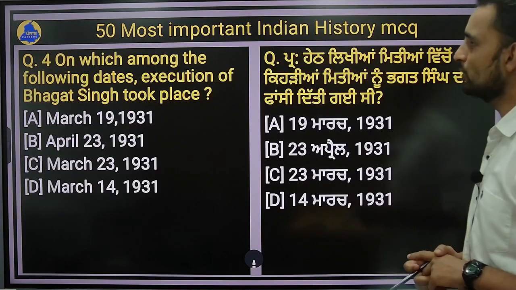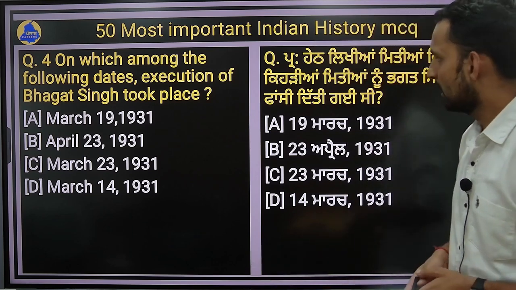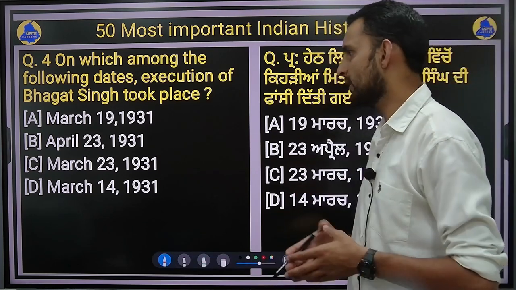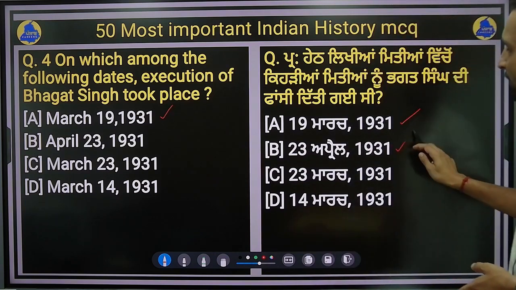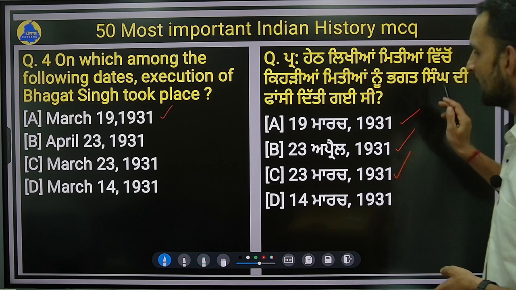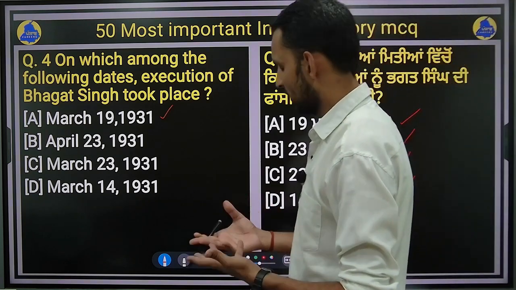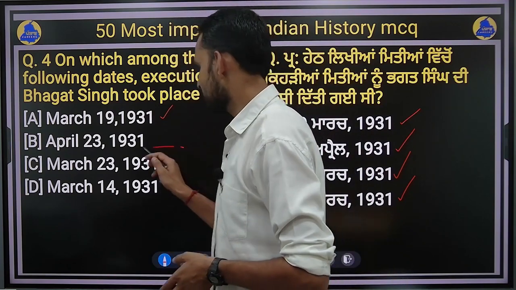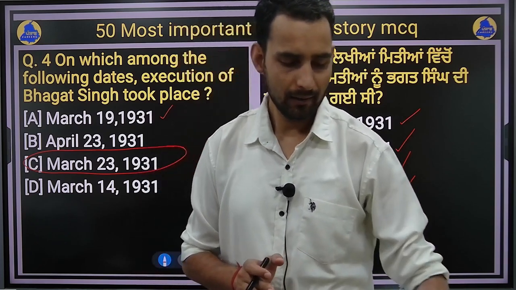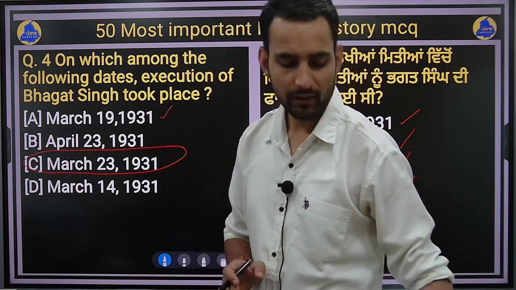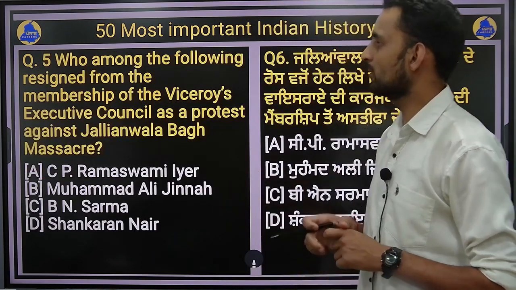Next is question number 4. On which among the following dates did the execution of Bhagat Singh take place? This is an important question. Option A is March 1931. Option B is April 23, 1931. Option C is March 23, 1931 and option D is 14th March 1931. So this might be an easy question for you. It is option C, that is March 23rd, 1931. This is the date when the execution of the freedom fighter, the revolutionary Bhagat Singh, took place, right? Next question is your question number 5.